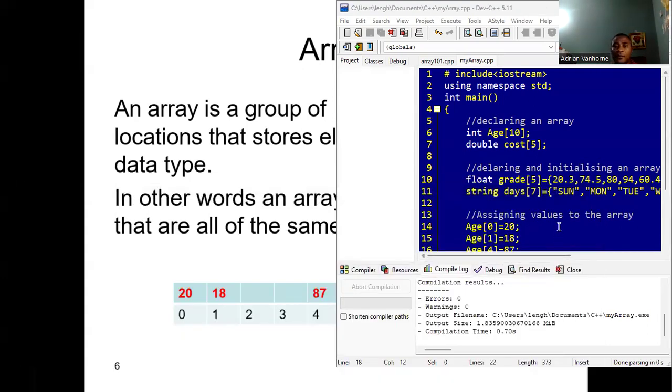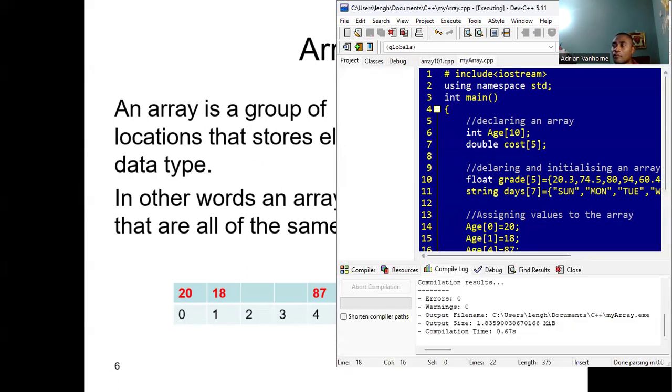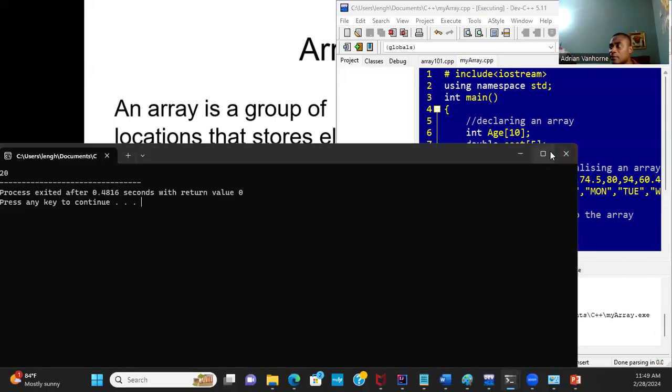So the name of the array is a pointer to the very first element in the array. So right now we see two different ways that we can access the elements in the array. We could access the first element by stating the name of the array and the index. That's index 0. So there it is, we get 20.